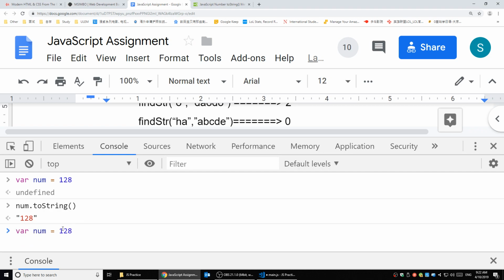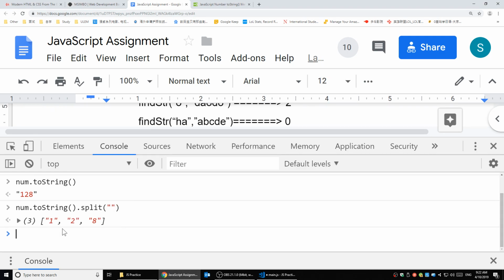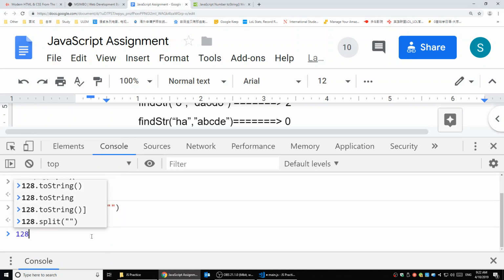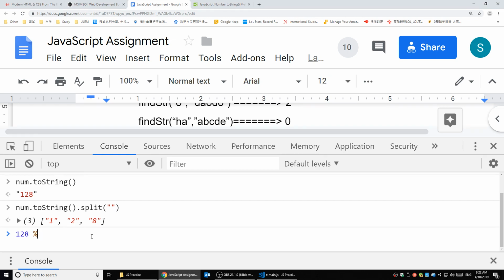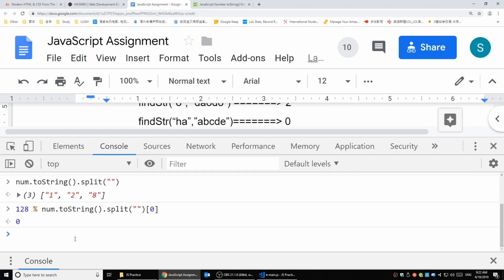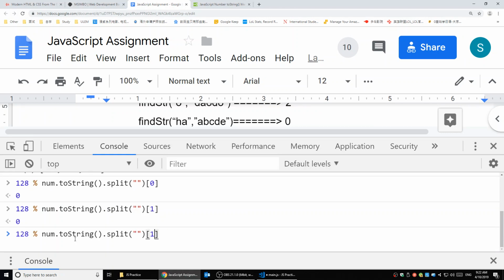If for that toString, I do a split with empty string, it's going to separate it into 1, 2, and 8. And think about it, if I can use 128 to modulo that string's first one, and modulo the second one, right? And also modulo the third one. Do I need to transfer that into, let me see.